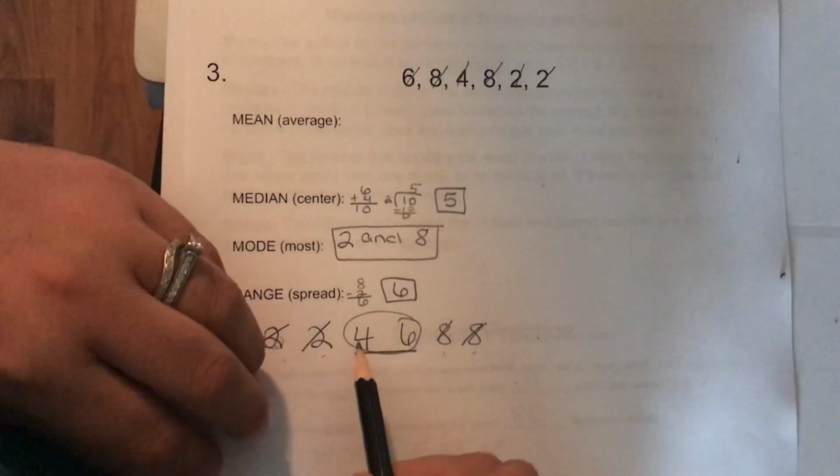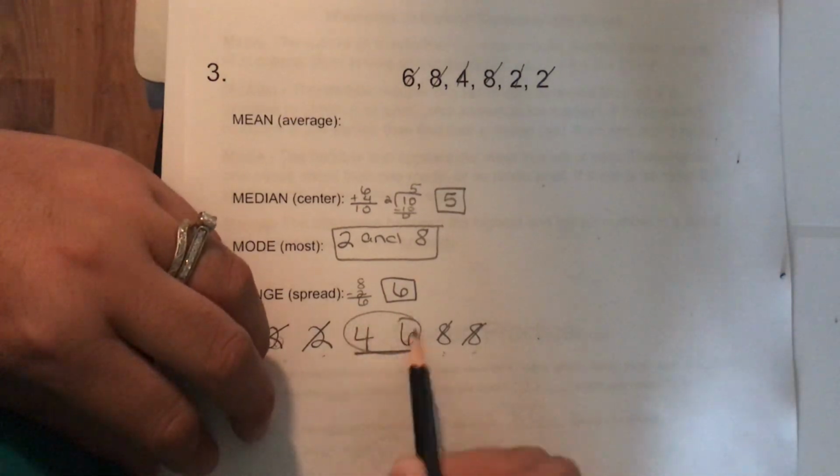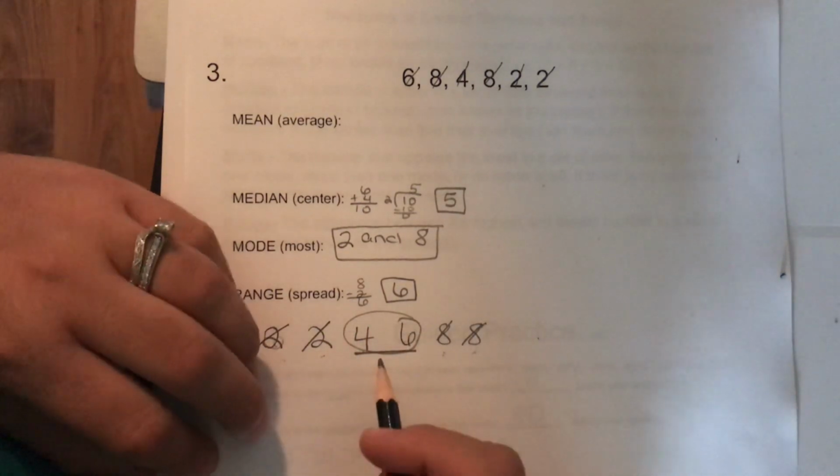But for those of you that didn't know that, if you have 2 middle numbers, you add them up and divide by 2. Okay?